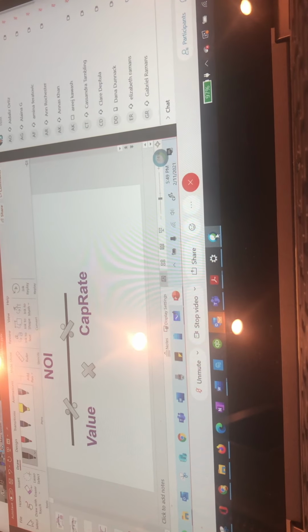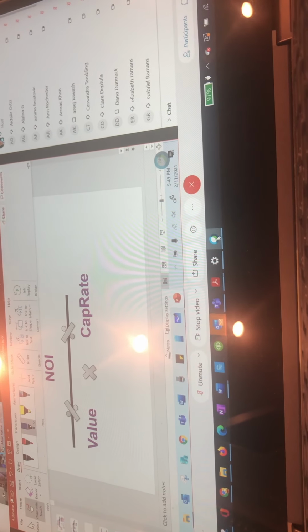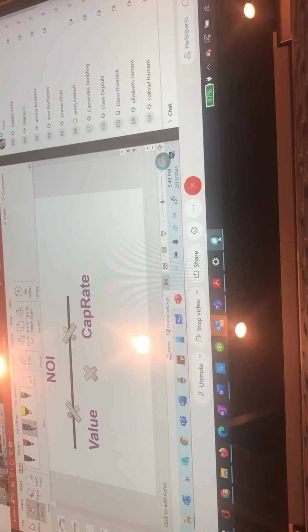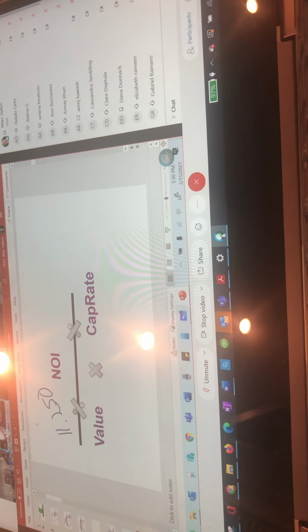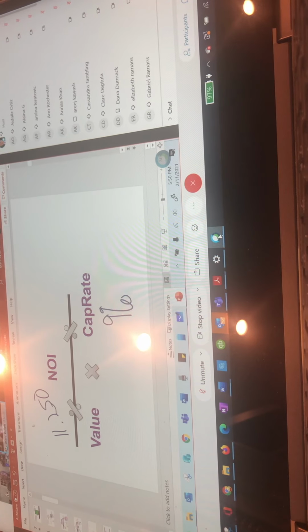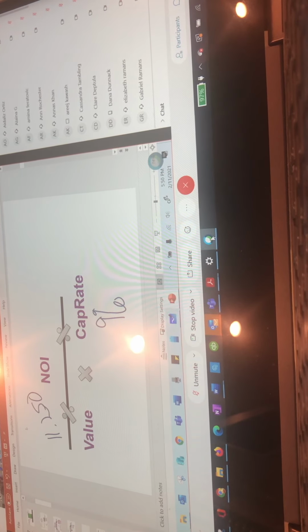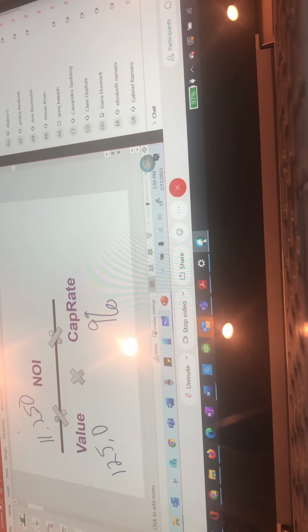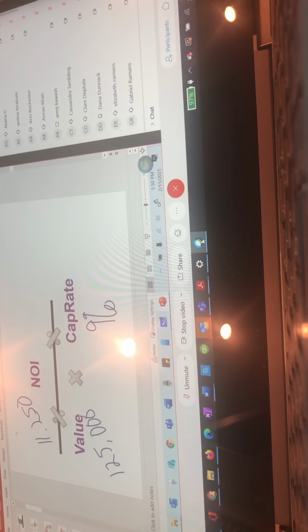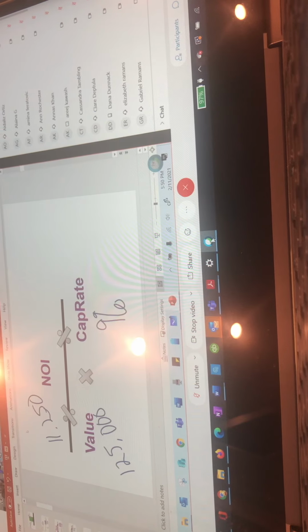This is number 5. In this case, again, our net operating income is 11,250. Our cap rate is 9%. We divide 11,250 by 9%. What do we come up with? 125,000. All right, so that's what we would value this property at.